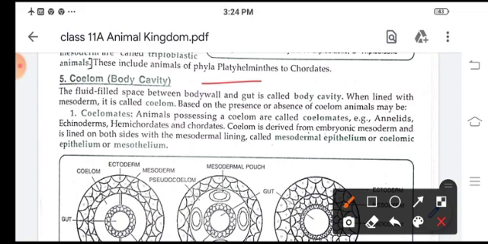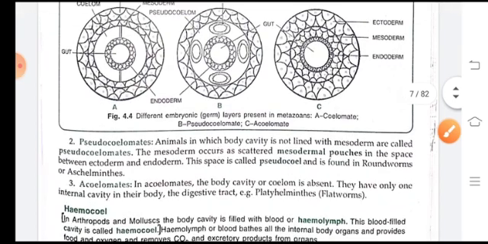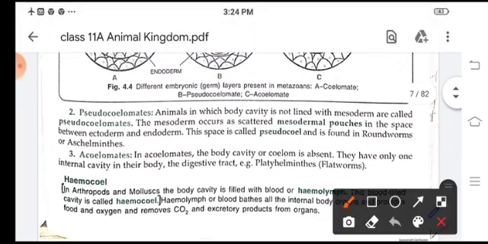So based on the presence or absence of coelom, animals are divided into coelomates, pseudocoelomates and acoelomates.